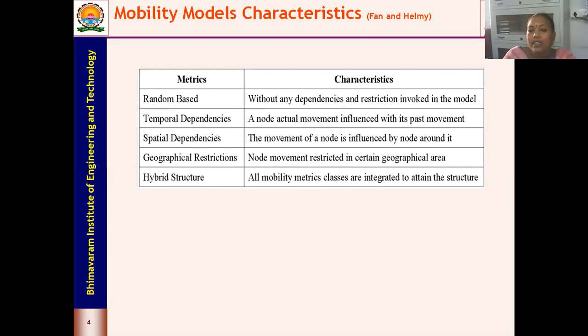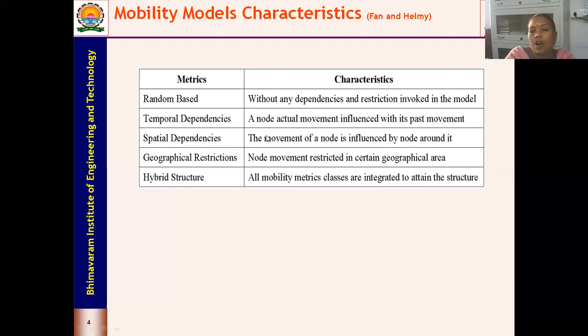And geographical restriction: node movement is restricted to a certain geographical area. That means you can fix it. Maybe I want to have the nodes only within a range of 30 kilometers. So you fix a boundary for the movement of the nodes. If a node moves out of the boundary, then you say your network is going to fail. So you are defining your boundary limits. When it is moving within certain boundary limits, we call it a geographical restriction.